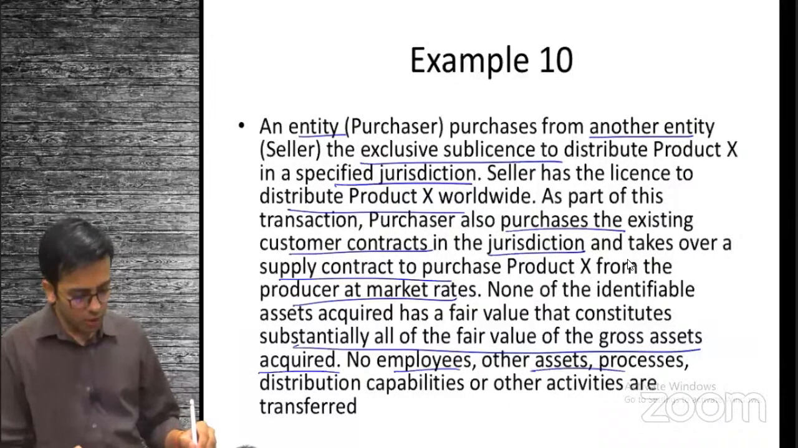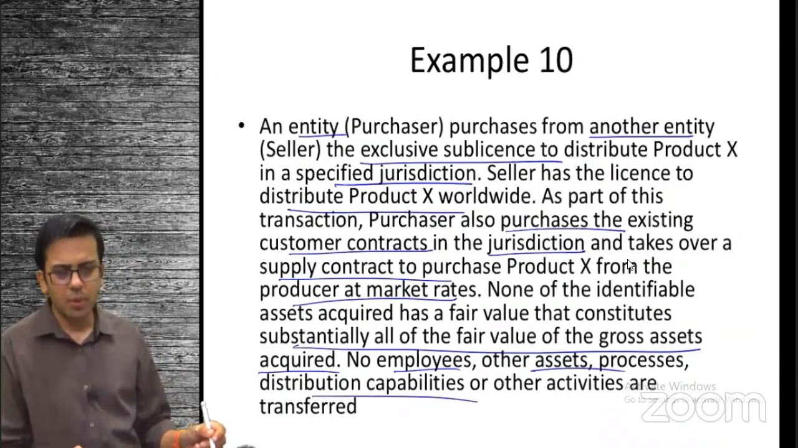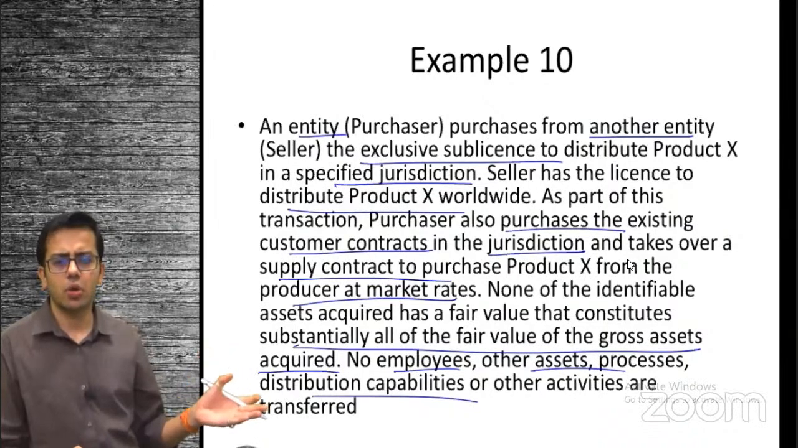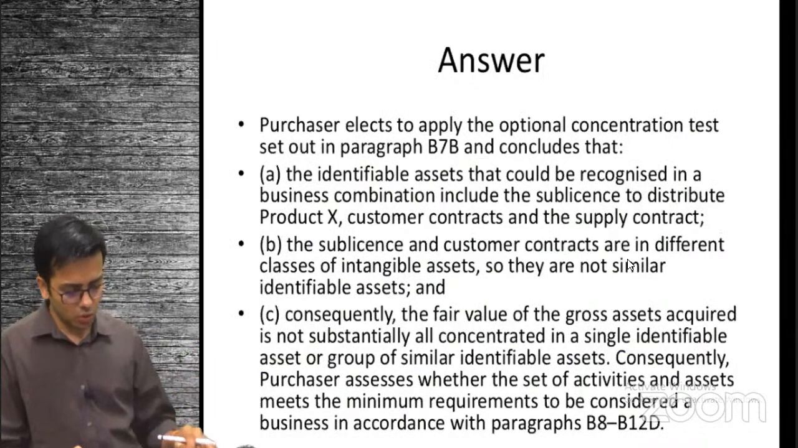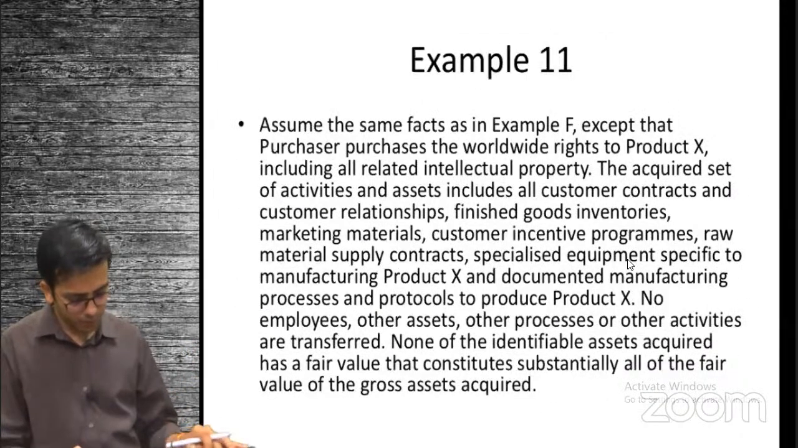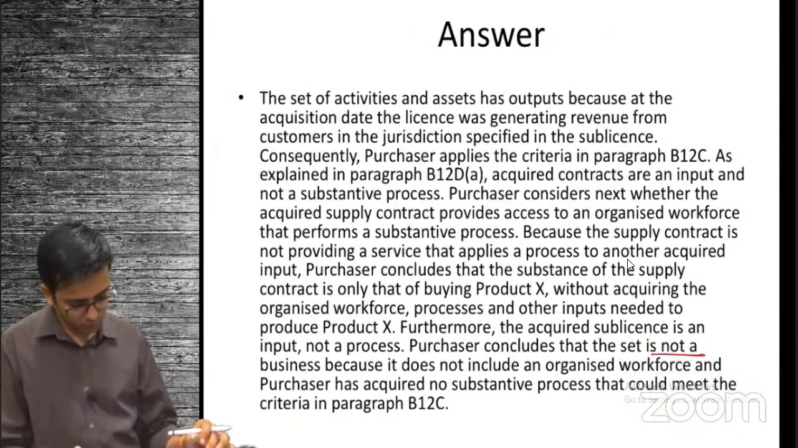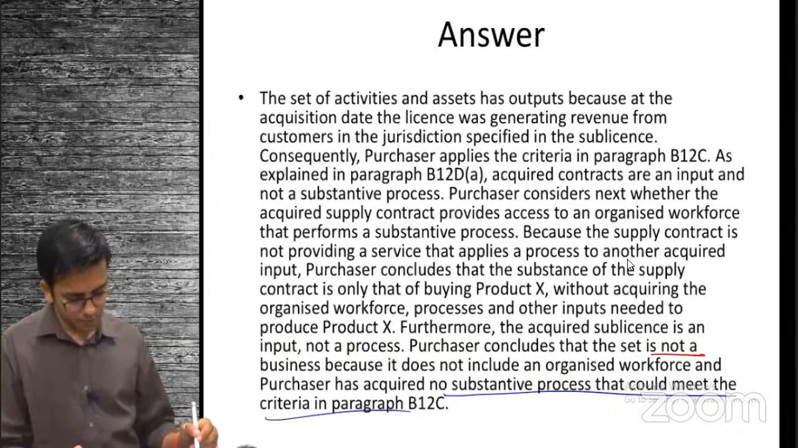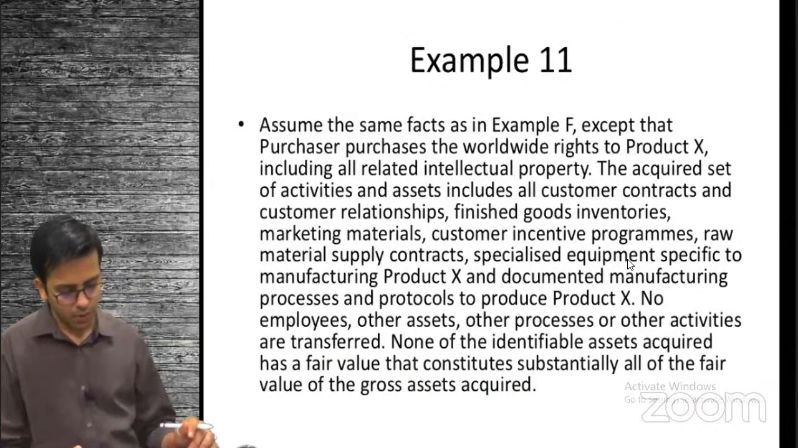No other employees, other processes, distribution capabilities, or other things are transferred. So I believe there is just a license, there is an input, there is no organized workforce, right? So I can say that this is not a business. No substantive process meets the criteria. Not a business. Okay. Moving ahead, next example, example 11.